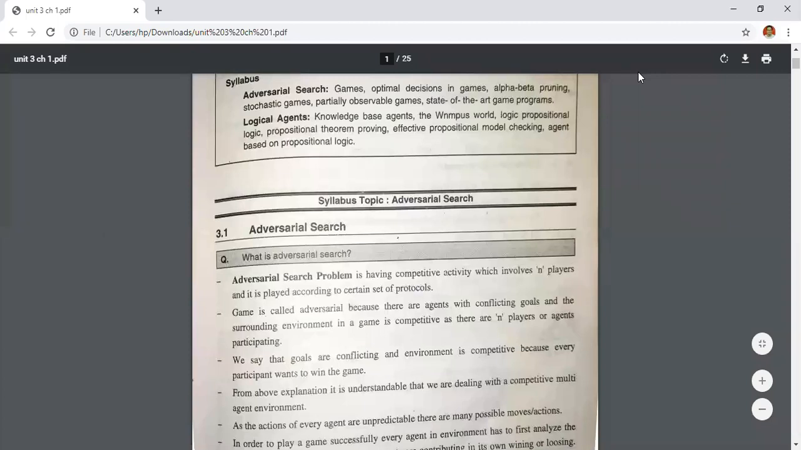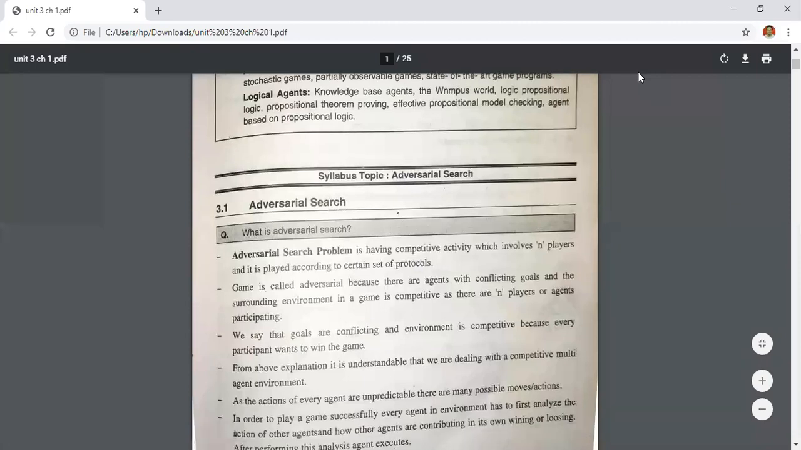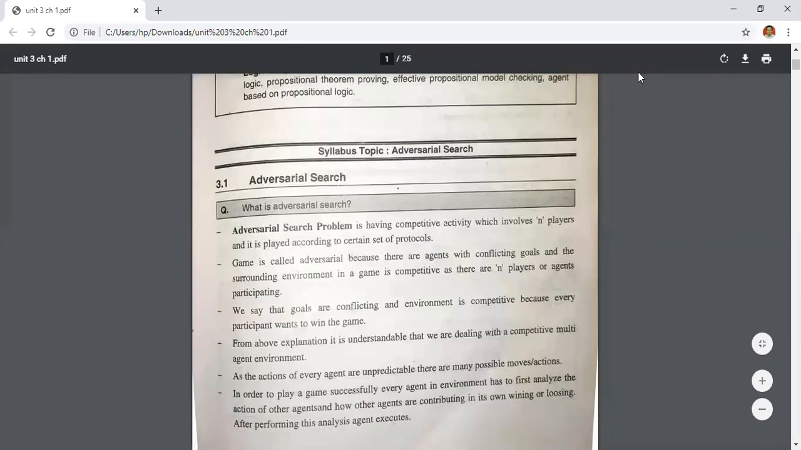a game is competitive. That means the environment will be competitive and the goal will be conflicting. As there are n players, because multiple players are there, the environment is called a competitive environment. The goal will be the same, but the environment will be a competitive environment.